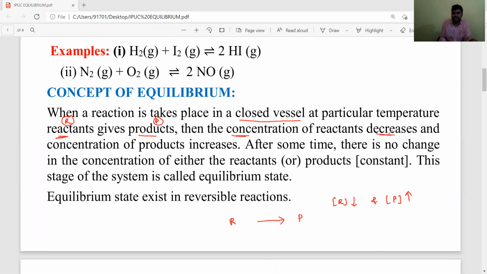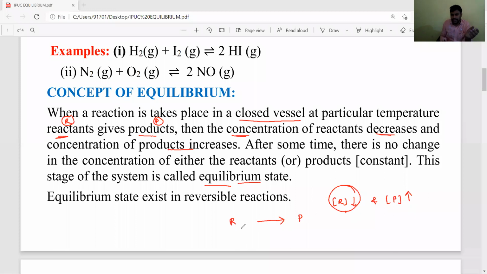Okay, after some time there is no change in the concentration of reactants and products, even though the reaction is going on. That state is called the equilibrium state. Why does it happen? Because initially the reactant concentration decreases gradually.